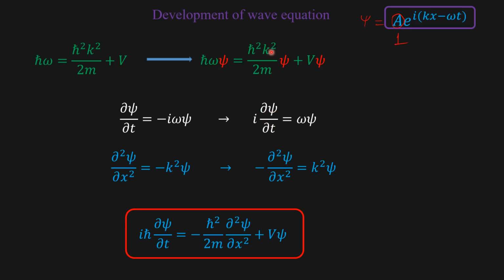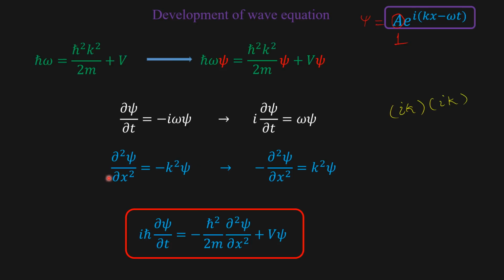Then we have to find k squared. How will you find k squared? You take the second order partial derivative, ∂²psi/∂x². If you differentiate the first time, you get ik, then another ik, which gives i squared k squared. I squared is minus 1, so you get minus k squared psi.